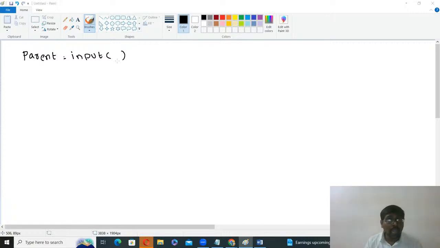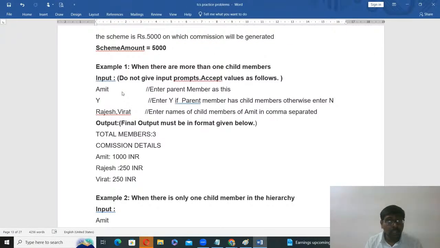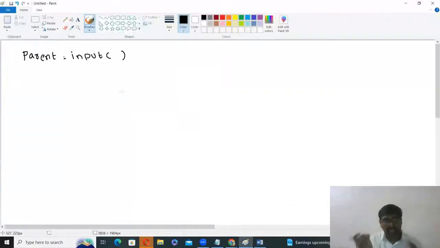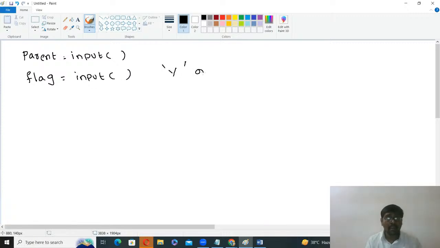Okay, I am reading the parent. Next, you need to read one message, Y or N. For that you use some variable. For example, I am using one variable, flag input. Now, what is the value of flag? According to the question, the flag value is either y or n. Okay, two inputs are clear.